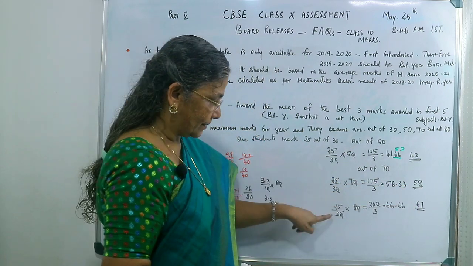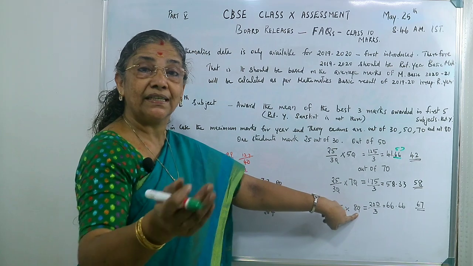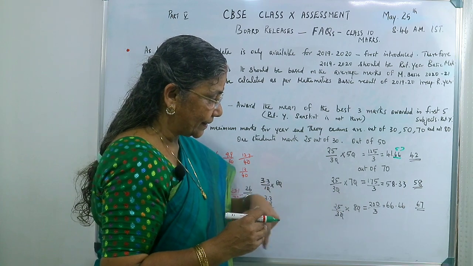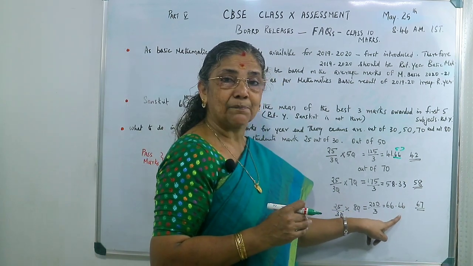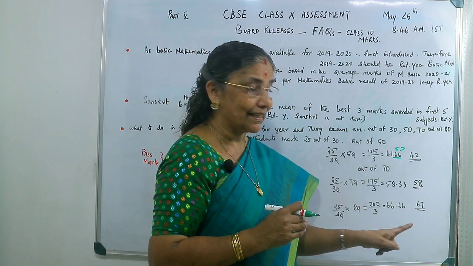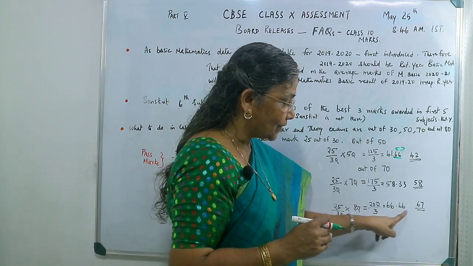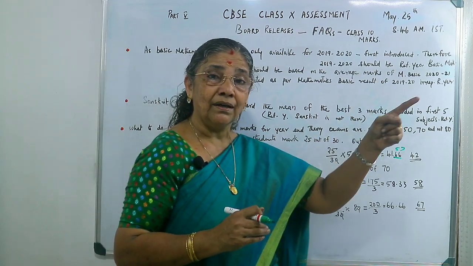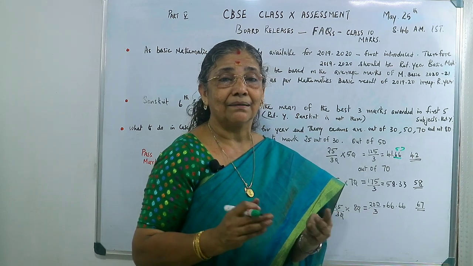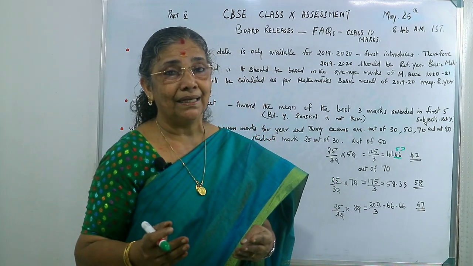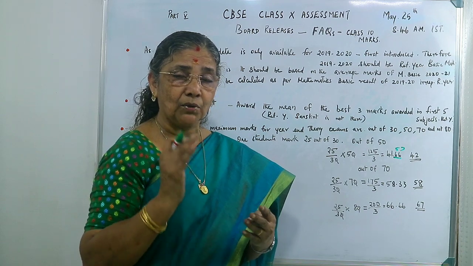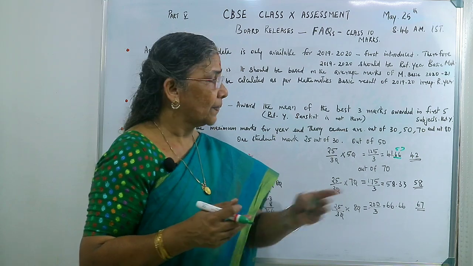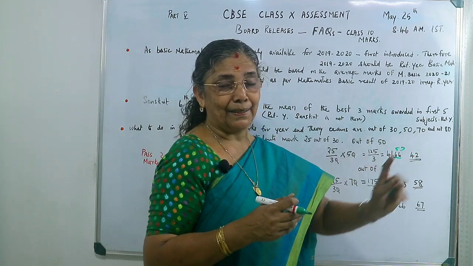Then another example given is, if it is out of 80, how will we calculate? 25 out of 30 into 80, you will get 66.66. That means 6 is higher than 5, so of course you are getting 67. This is how it is assessed, because the teachers did not know that the board examination would not be there. So most often the total marks given may vary sometimes, and this way it can be converted into 80.